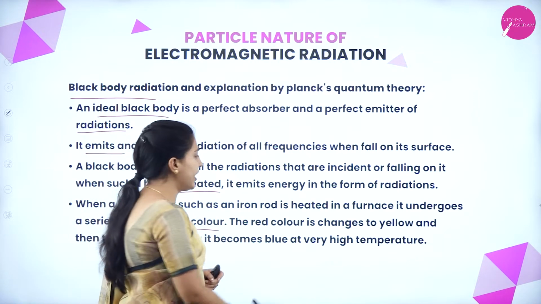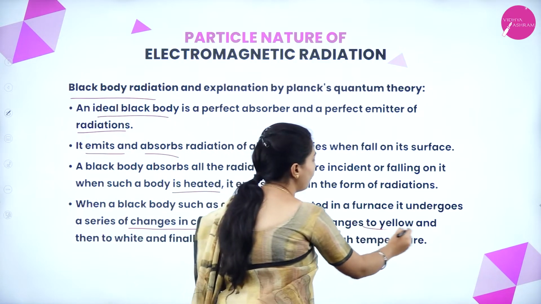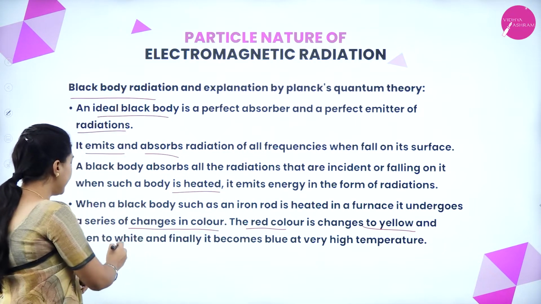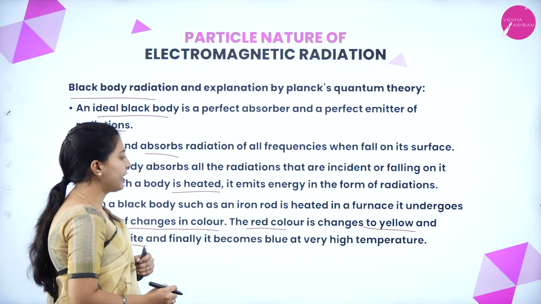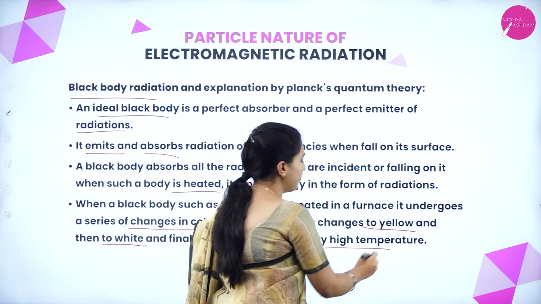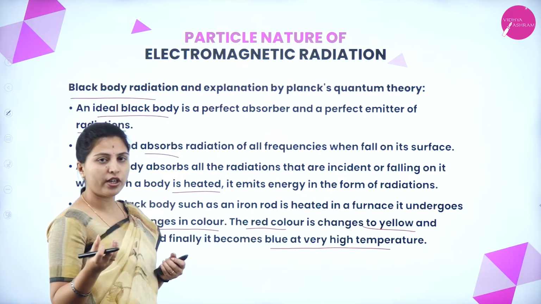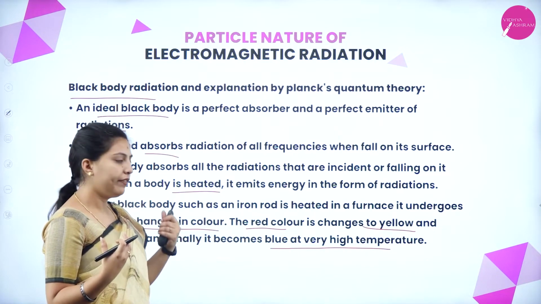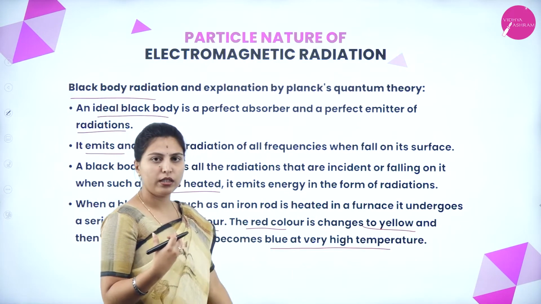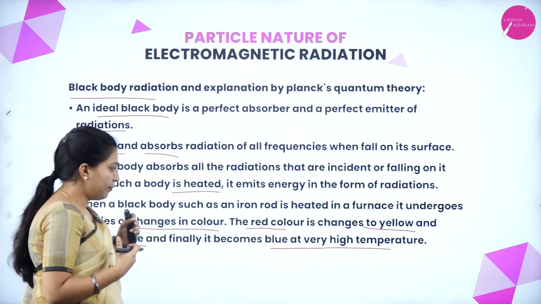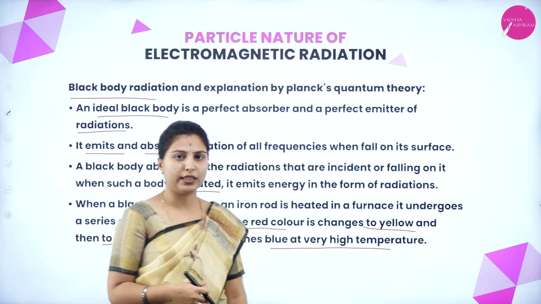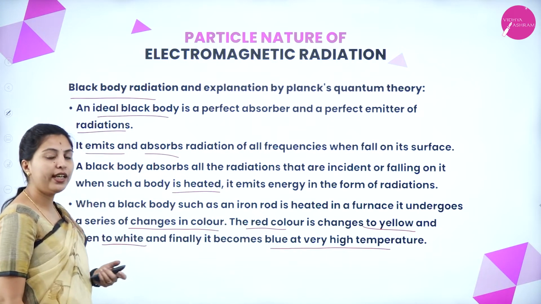First the red color changes to yellow and then changes to white. Finally it becomes blue at very high temperature. We know that the rod will be in a blackish color, though after heating, it will change from red to yellow, then white, and at a very high temperature, it will turn blue. This is the example for black body radiation.